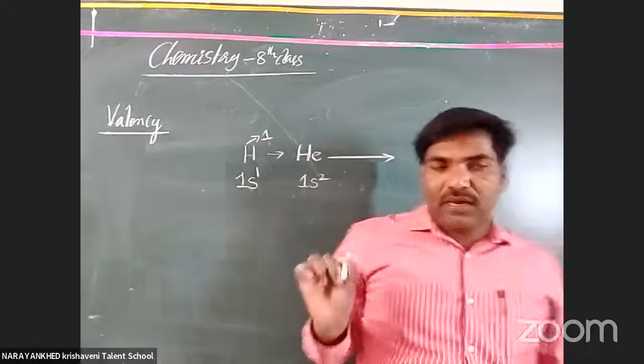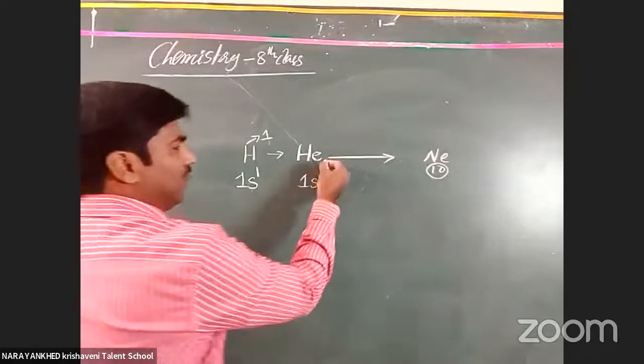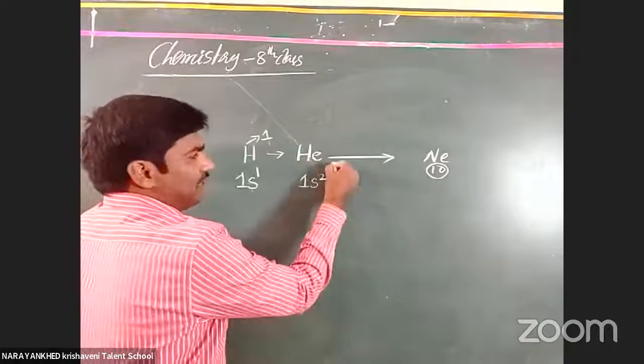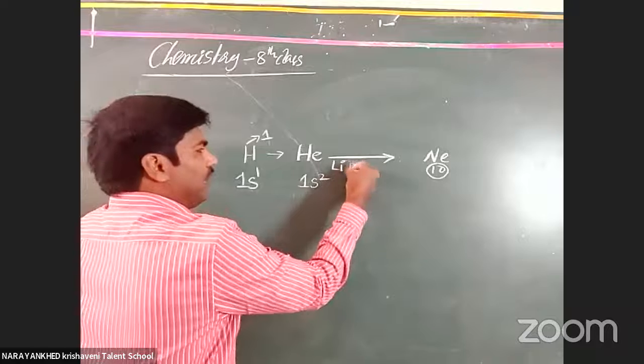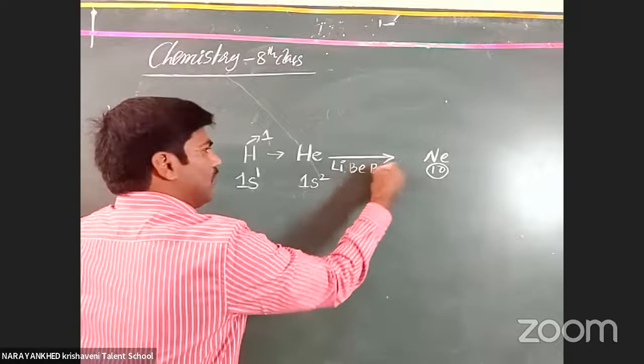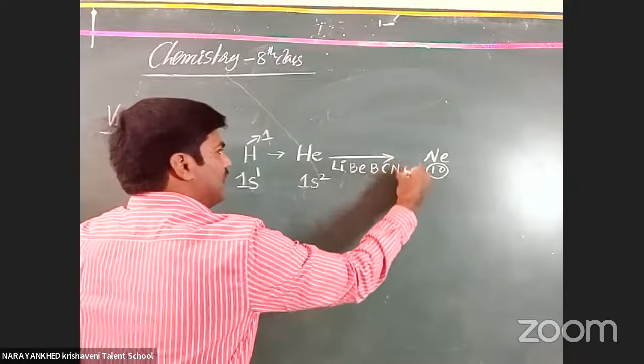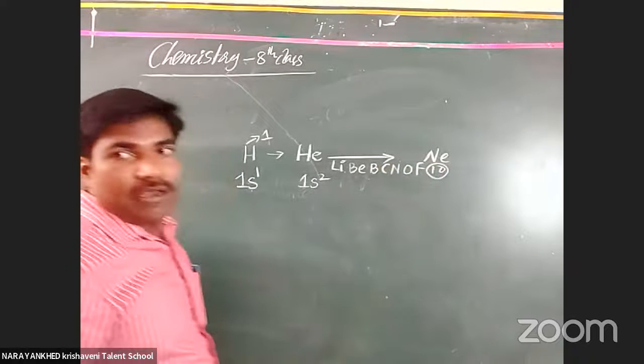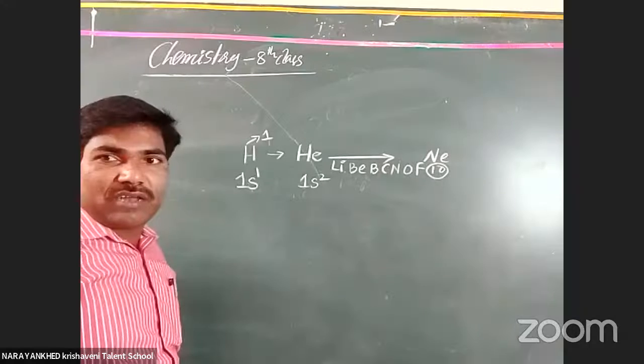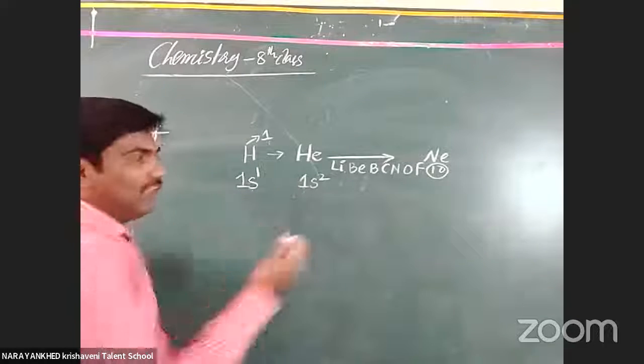Now, what is the valency? Considering helium, next lithium, beryllium, boron, carbon, nitrogen, oxygen, and fluorine, these are the elements between helium and neon. Then what is the valency of lithium? What is the valency of lithium?